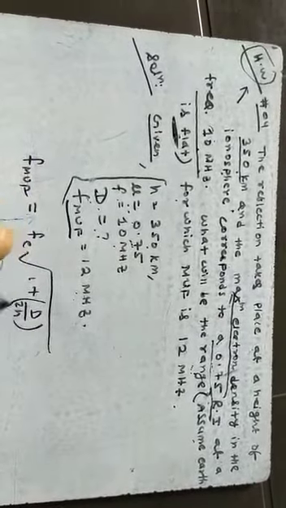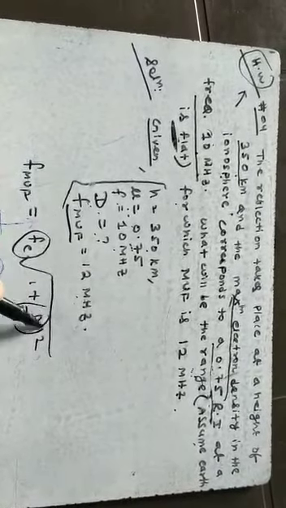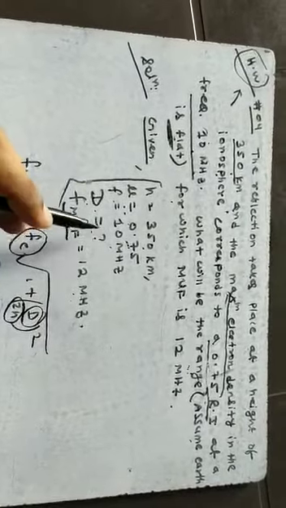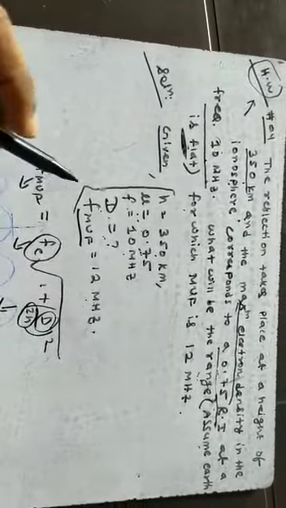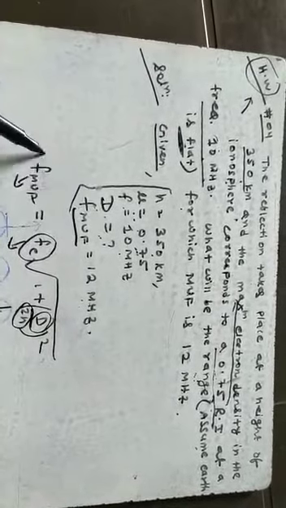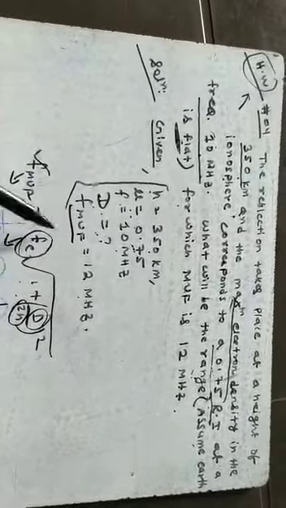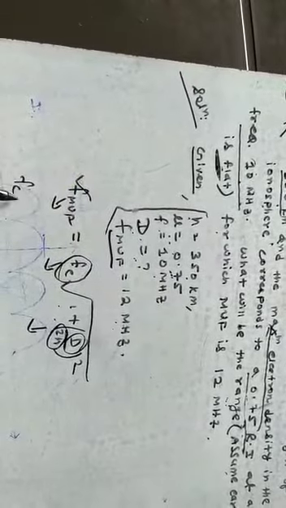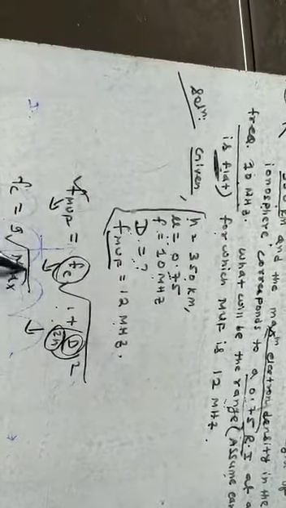Before using this formula, you have to keep in mind that your fc should be known to you, your d should be known to you, and your 2h should be known to you. In this question, you are asked to calculate d. So at least you should know your height, fc and MUF. MUF is known, very good. Height is known, very good, but fc is not known. So your first step will be to calculate the value of fc, and we know that fc is equal to 9 root N max. So you have to calculate the N max as well.